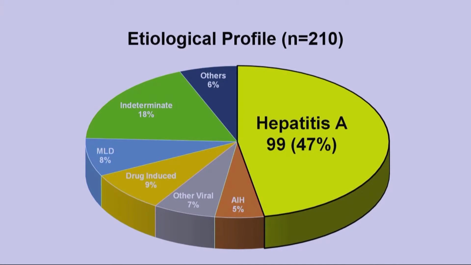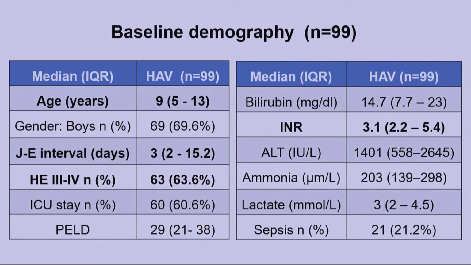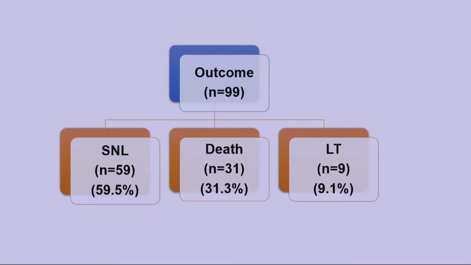Coming to the results. As seen in this chart, out of our large number of 210 patients with pediatric acute liver failure, hepatitis A contributed to 47% of all causes. This group of patients had a median age of 9 years, predominantly boys, with a jaundice to encephalopathy interval of 3 days, and 63% patients having presence of grade 3 or 4 hepatic encephalopathy, requiring intensive care for mechanical ventilation. Out of the 99 patients, 59 survived with their native liver, 31 died, and 9 were successfully transplanted.